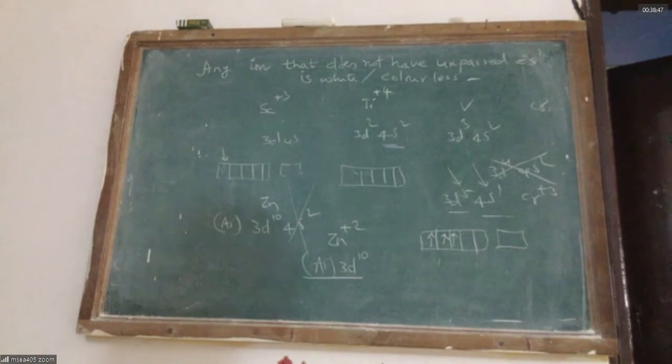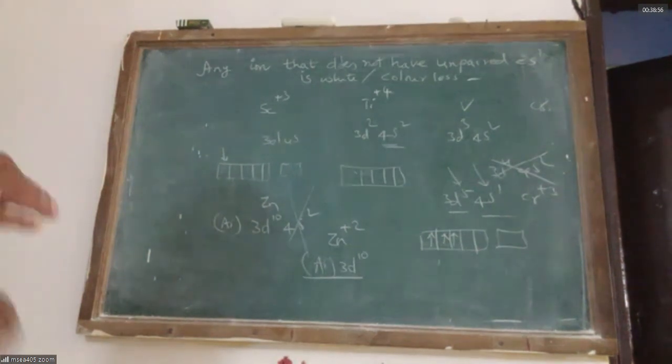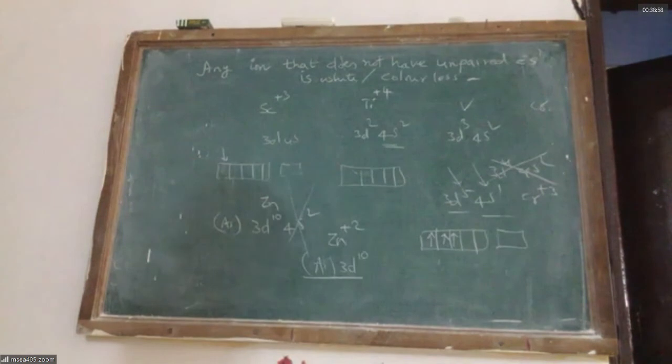All zinc salts, it can be zinc sulfate, zinc chloride, zinc nitrate, zinc carbonate, zinc phosphate. Zinc salts are never colored due to the cation. Are we very clear on this, sir?